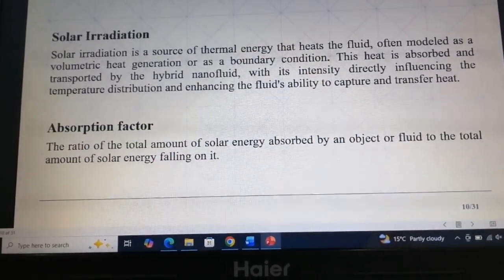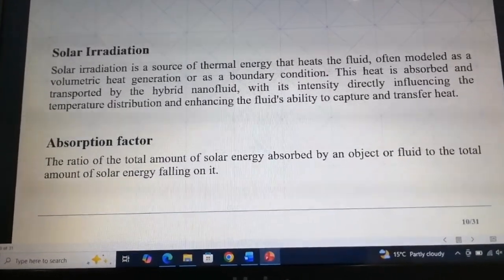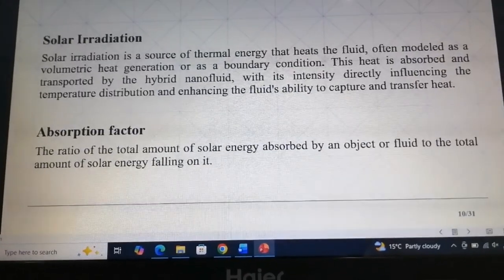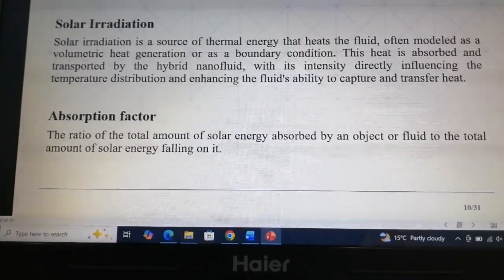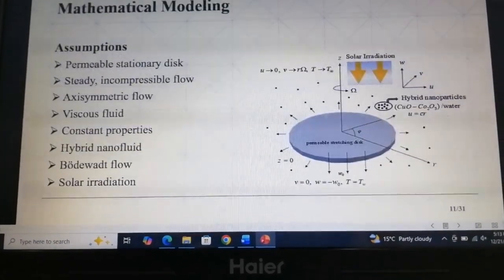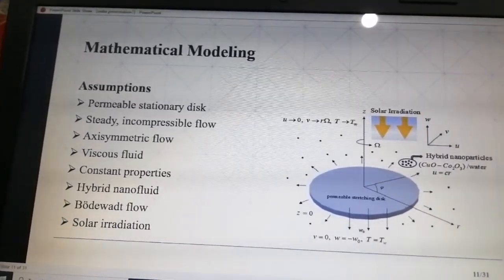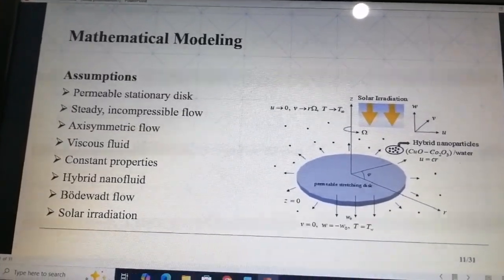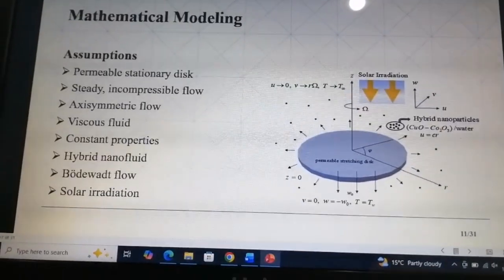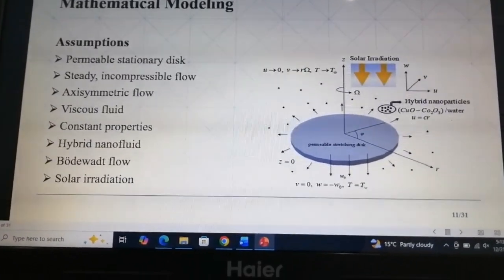Next, we discuss solar irradiation and absorption factor. Solar irradiation provides heat energy to the fluid. The absorption factor measures how much of this solar energy is absorbed by the fluid. It directly affects the temperature distribution and enhances heat transfer in the hybrid nanofluid. Now let's look at the assumptions used in this study. We assume steady, incompressible and axisymmetric flow of a hybrid nanofluid over a permeable stationary disc. The fluid is viscous, properties are constant and solar irradiation is considered.